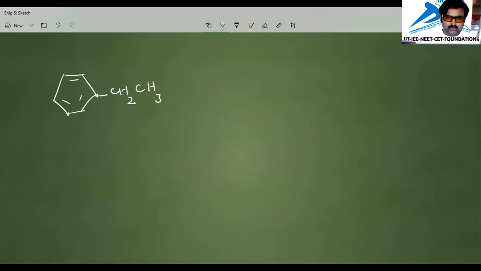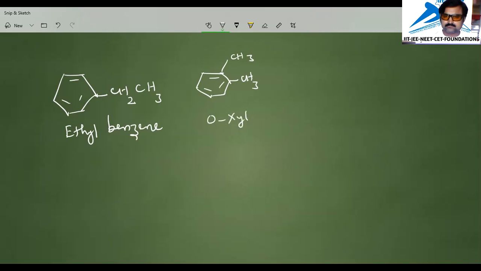So, you'll call this ethyl benzene. Suppose the same benzene ring is there with the CH3 groups attached at different locations. Here one CH3 is there, here one CH3 is there. Then we will call it ortho-xylene. Similarly, that can be represented in a different manner.